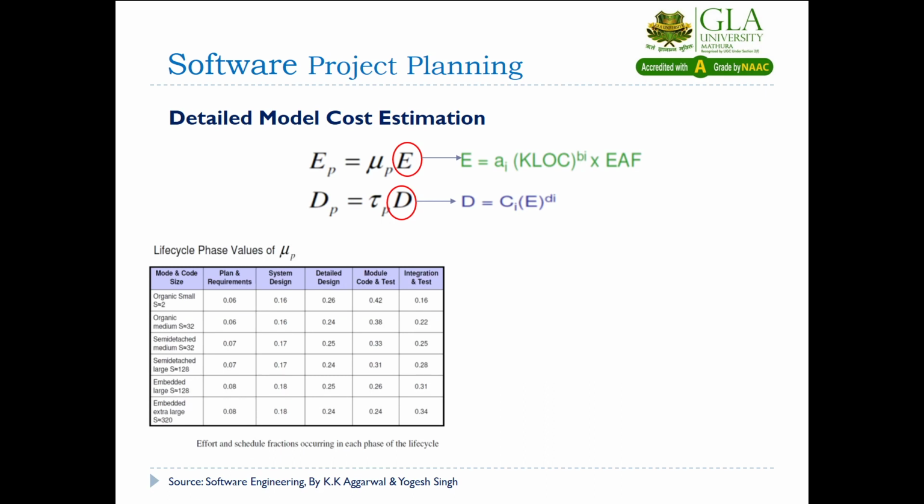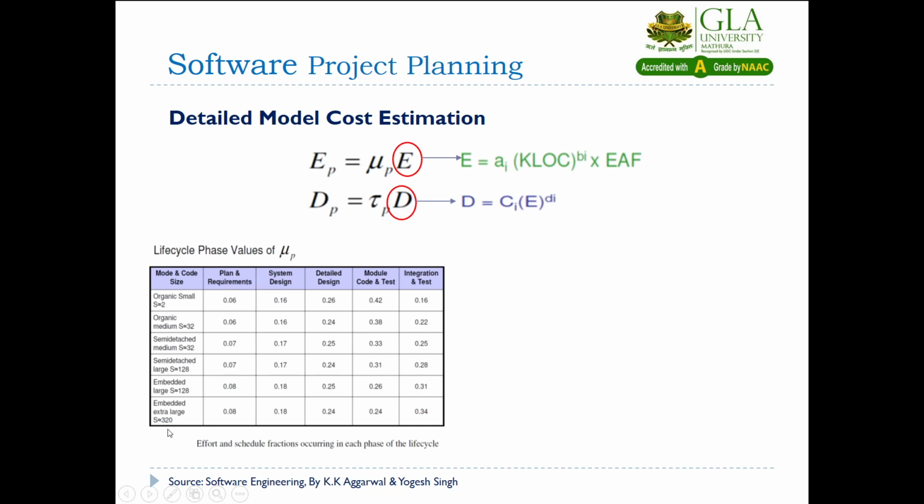So we have a table, that is mu p. If we multiply the computed effort by 0.16, it will give you the effort of the system design phase. If you multiply the total effort by 0.26, it will give you the detailed design effort. If you multiply this effort by 0.42, you will have the effort for module code and test. And if you multiply 0.16 by the total effort, you will get the effort for the integration and testing phase. So these phases have values according to their sizes.